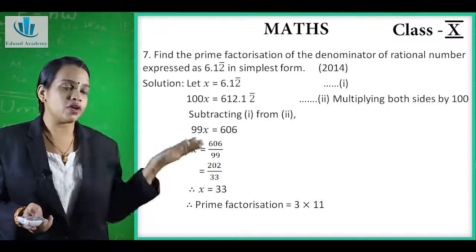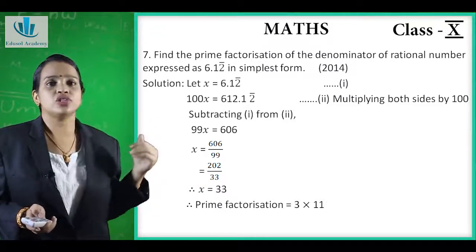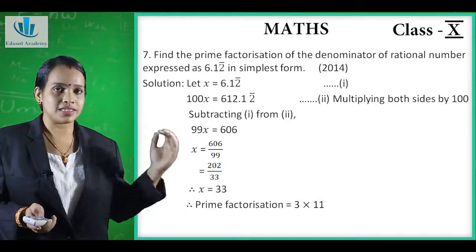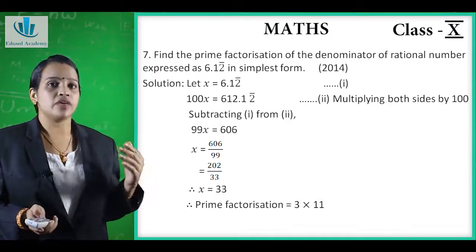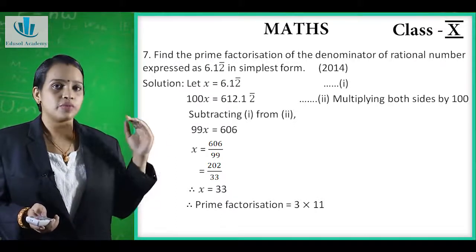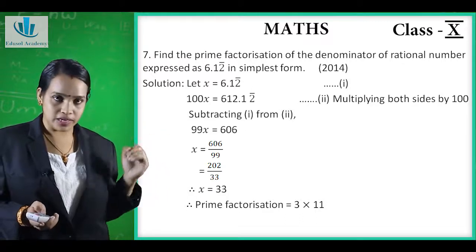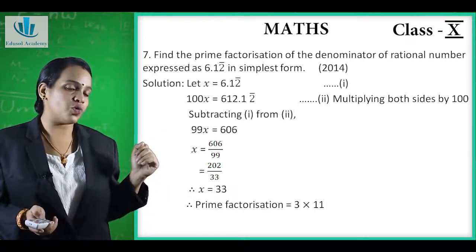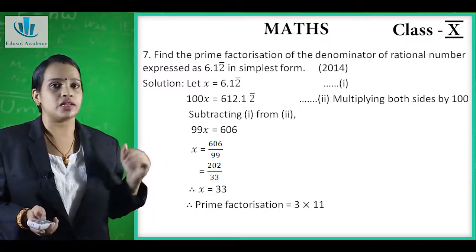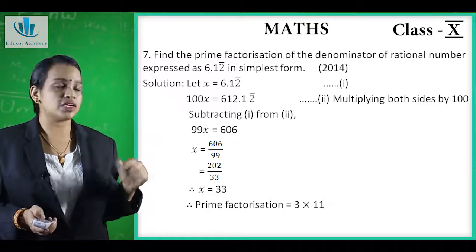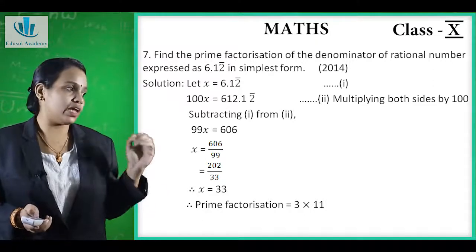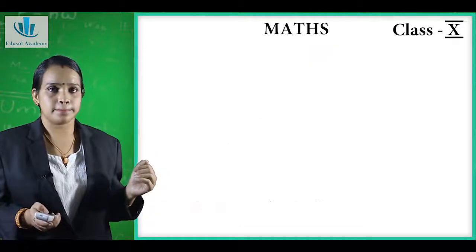When we take 99 to the other side, it divides. So x is equal to 606 upon 99. We can again reduce it. So it becomes 202 upon 33. So the denominator is 33. Therefore our prime factorization of 33 is 3 into 11.